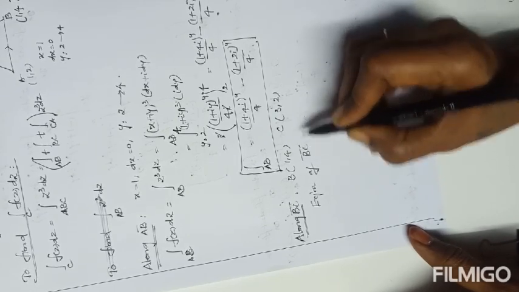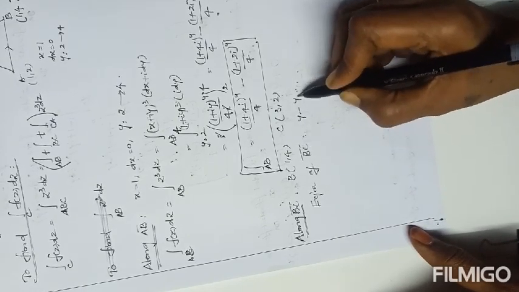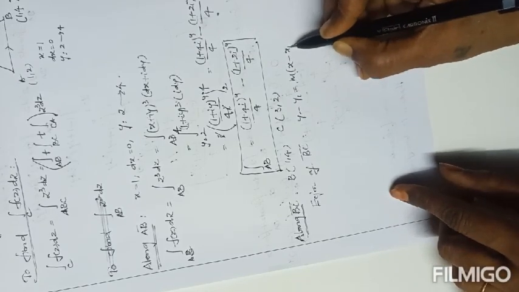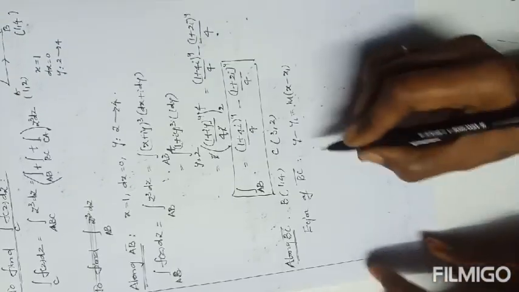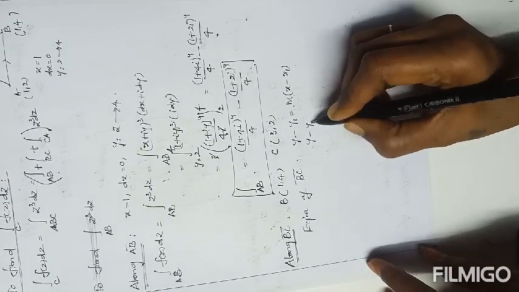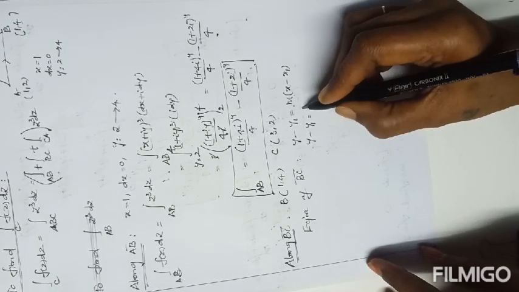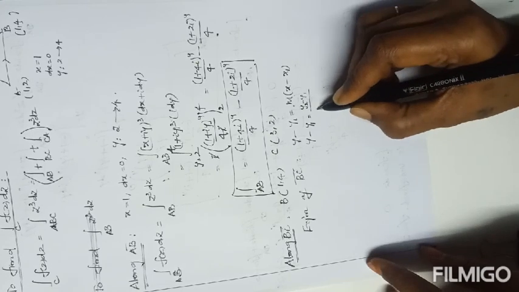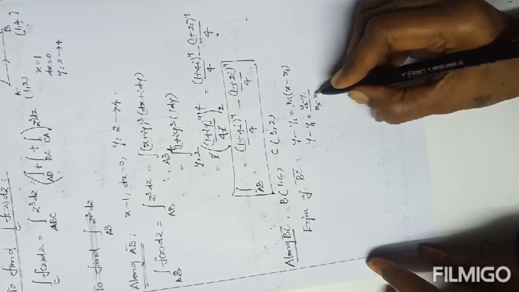The equation of BC bar is obtained by y minus y1 equals m into x minus x1, where m is the slope of the line, (y2 minus y1) by (x2 minus x1).